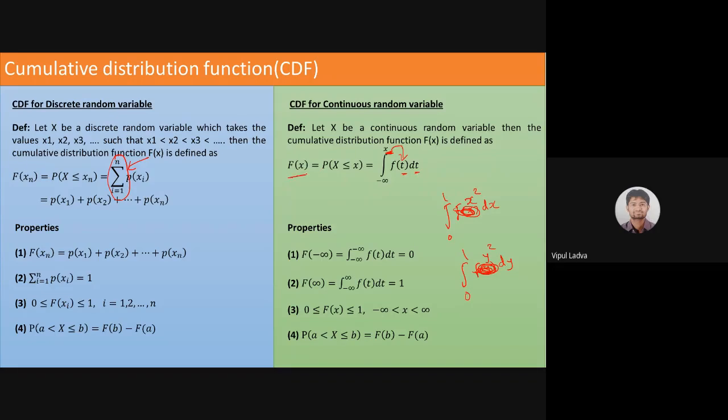But we are just interested in the cumulative distribution function. In the continuous case, F of x will be the integration running from minus infinity to x. That depends on the x that comes from here: minus infinity to x, f of t dt. If I'm looking for F of a, then it will be minus infinity to a, f of x dx or f of t dt. We're good with both. So in the case of a continuous random variable, we'll be taking help from integration. In the case of a discrete random variable, we will be taking help from summation. And there are similar kinds of properties. Right now, we're not going to discuss that. We're good without that.